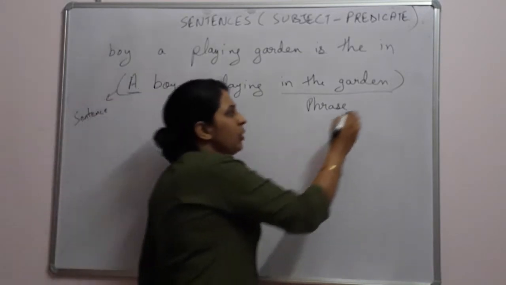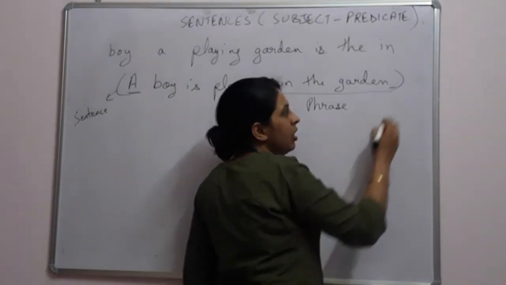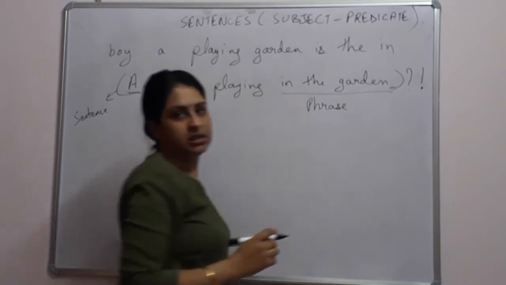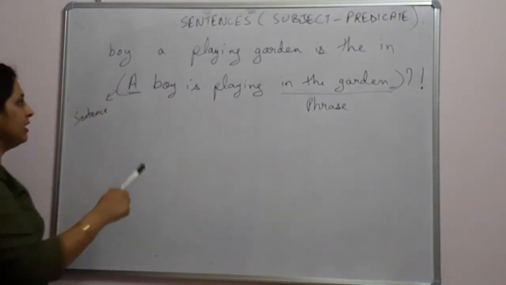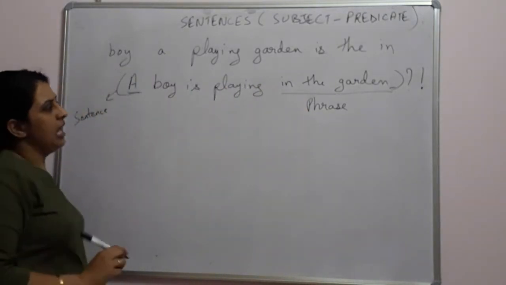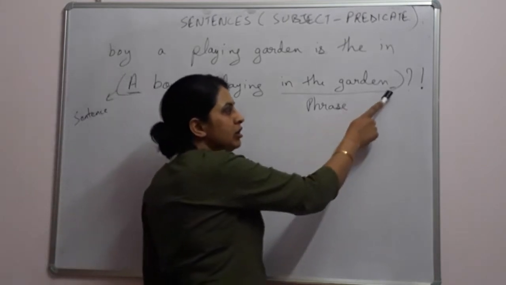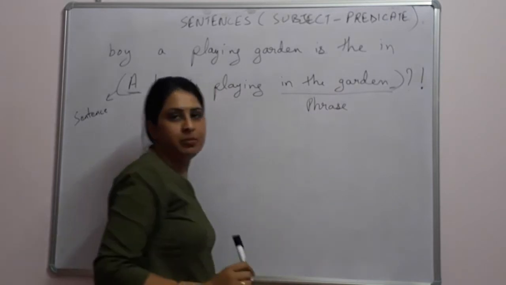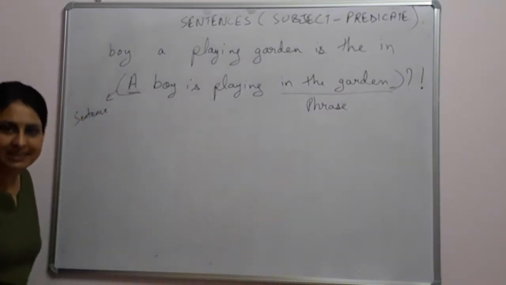Secondly, it will always end with a full stop or a question mark or an exclamation mark, depending on the type of sentence.